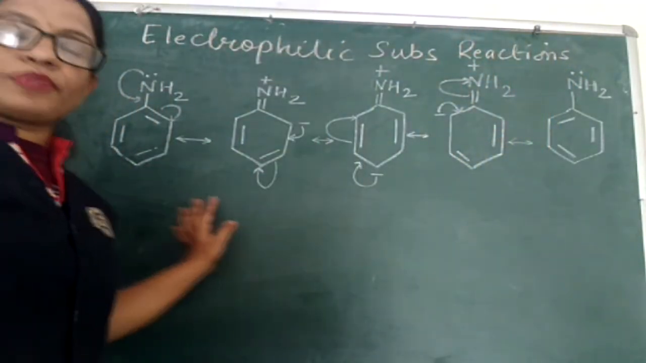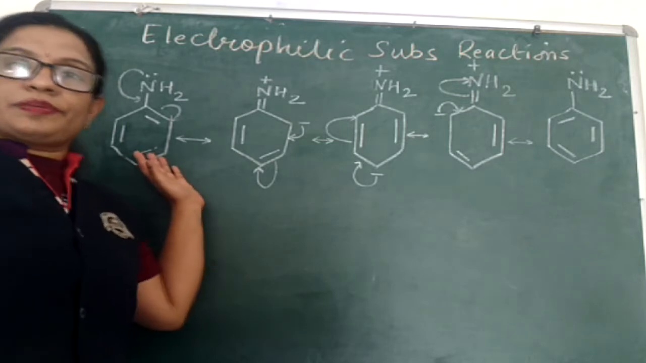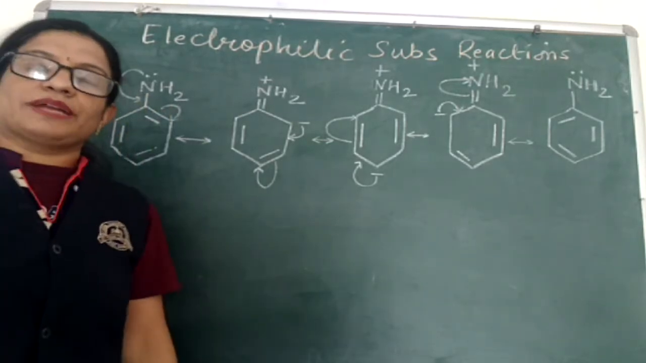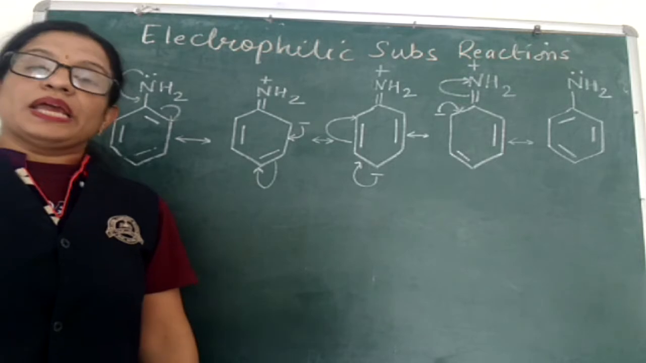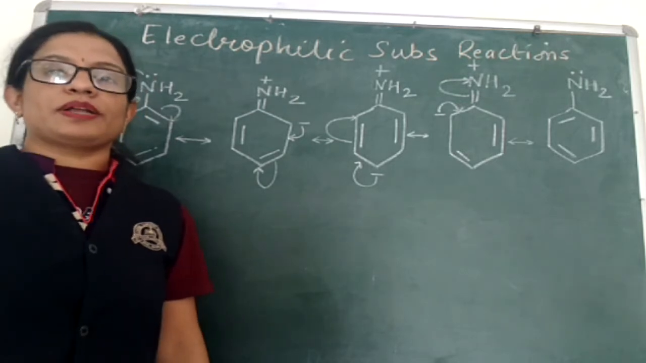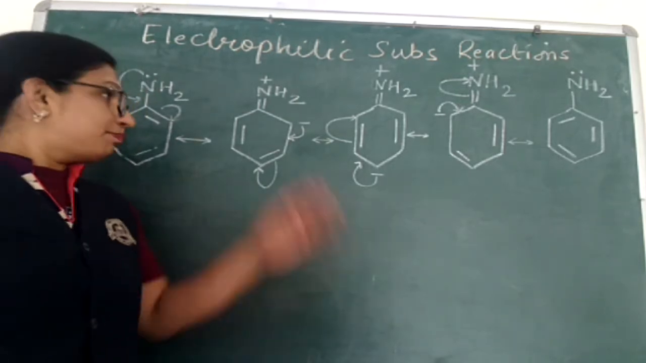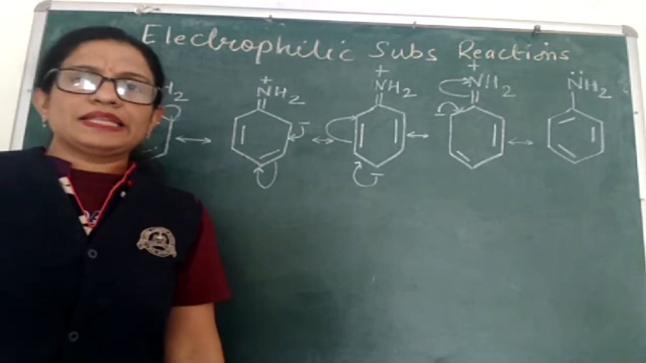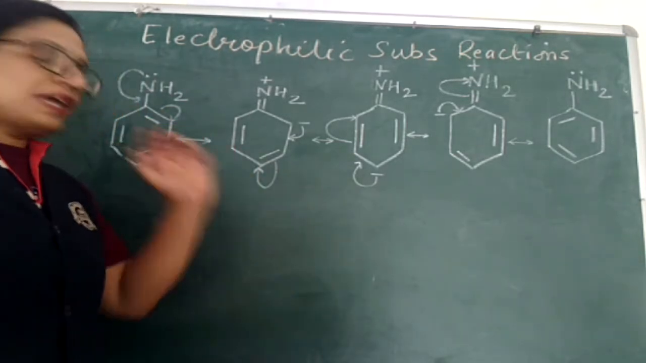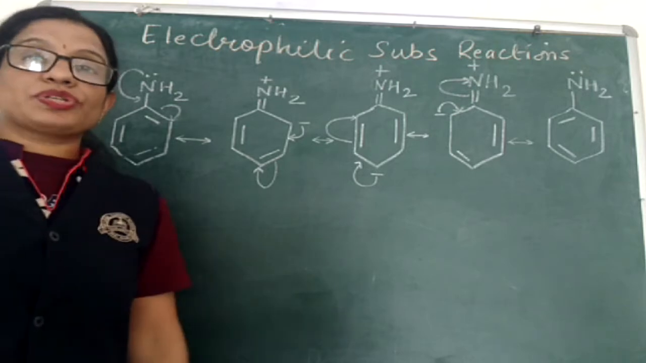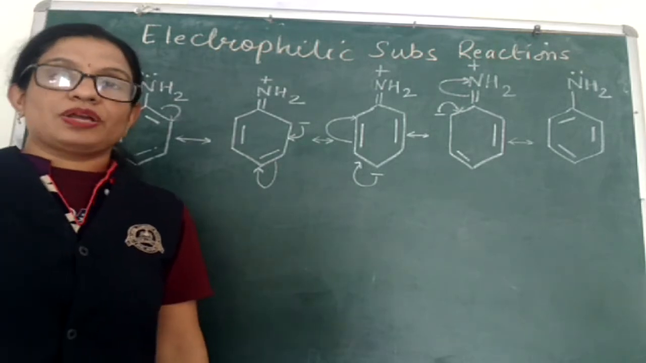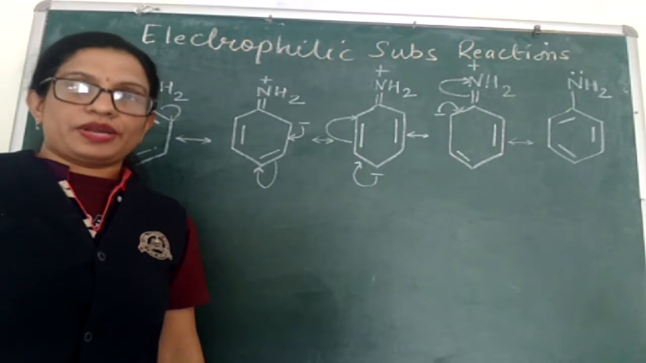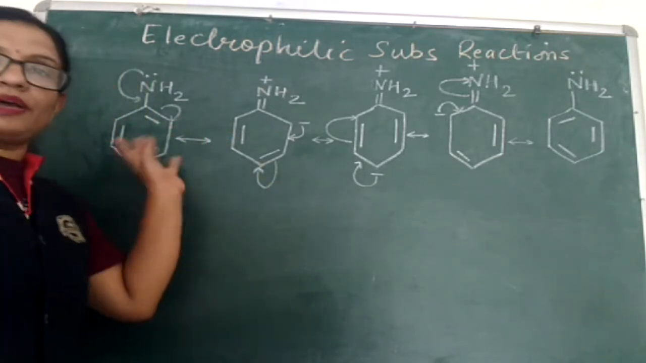Now we know that this aniline, in which there is an NH2 group attached with one of the carbon atoms of the benzene ring, is a mono-substituted derivative of benzene, because only one group is attached to the benzene. And like any other aromatic compound, it also undergoes electrophilic substitution reactions on the benzene ring.